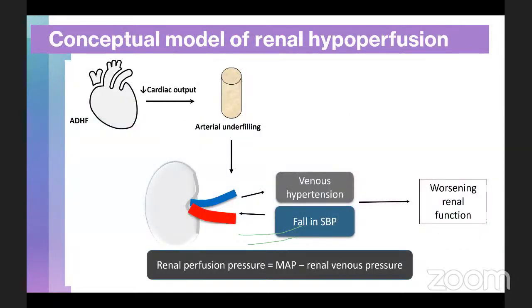Now, this could be a basic and simple explanation of why acute kidney injury happens in the setting of acute decompensated heart failure. Whenever there's an acute heart failure, there is decreased cardiac output, which leads to arterial underfilling, which leads to venous hypertension. It's not the primary fall in systolic blood pressure that worsens renal function. Why? Because whenever there is an increase in venous hypertension, the difference between the mean arterial pressure and the renal venous pressure falls, which leads to decreased renal perfusion pressure.